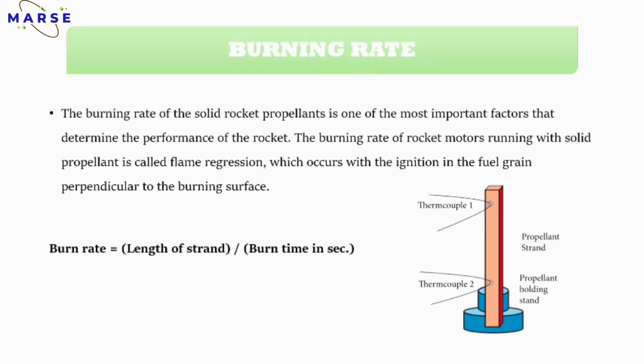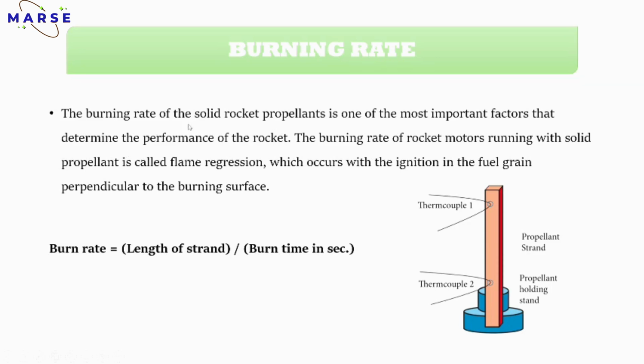The formula is the length of the strand divided by burn time. First you have to know the length. In the figure you can see thermocouple 1 and thermocouple 2. The length is the distance between thermocouple 1 and thermocouple 2. Got it? And this is a propellant strand, which means a dimensioned propellant, a small cut part of that propellant.